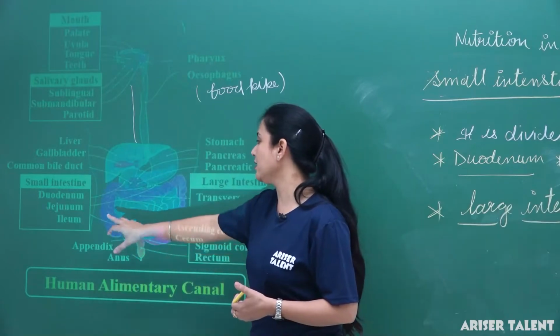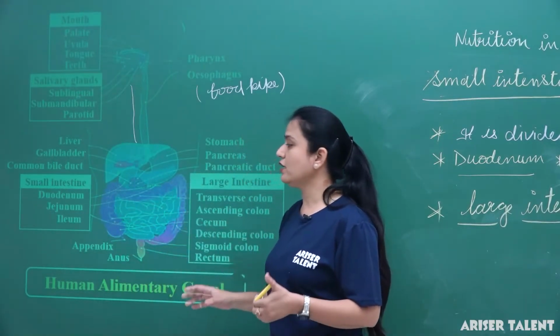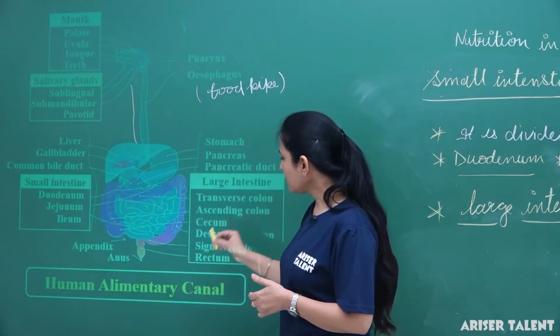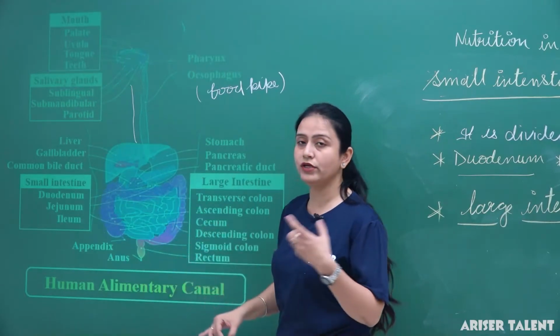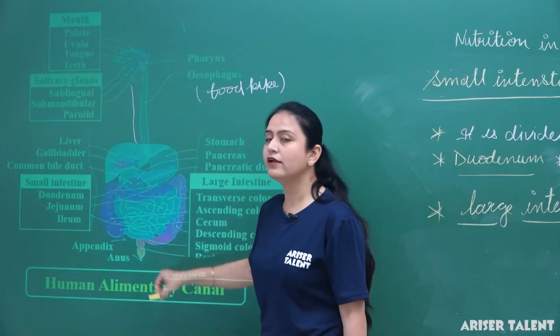So now let me define the large intestine. What is the large intestine? Again we can see this is a tubular structure. This is not too long, but this is wider in shape. Okay, and it is again divided into different parts. They are cecum, colon and then rectum.